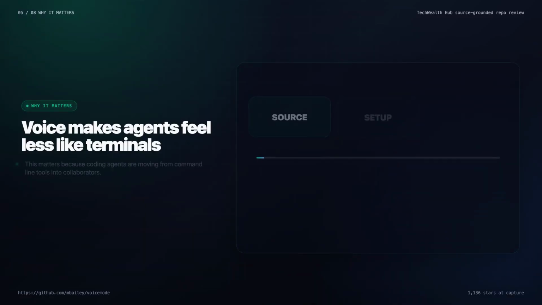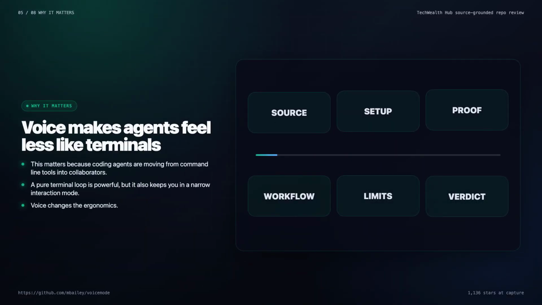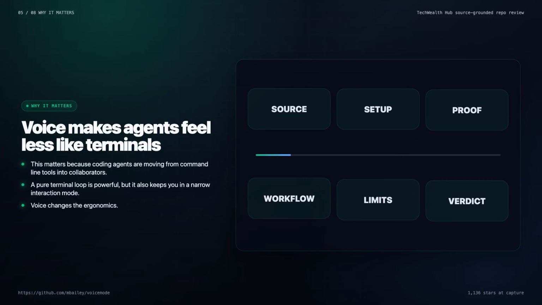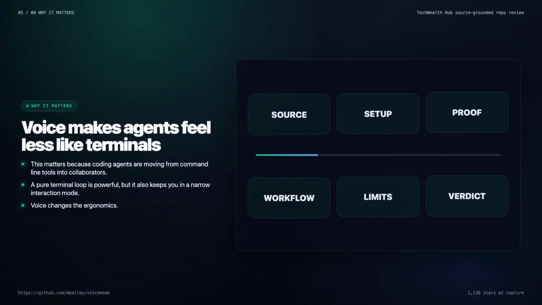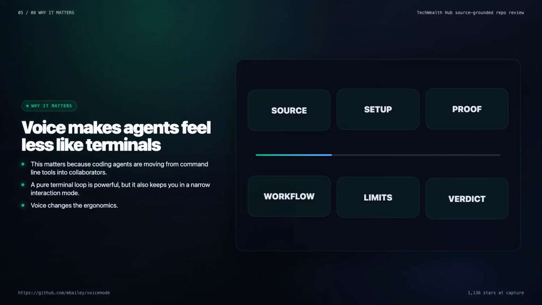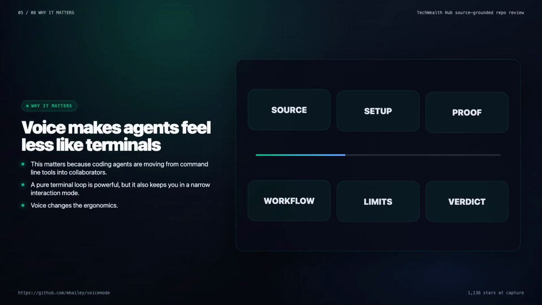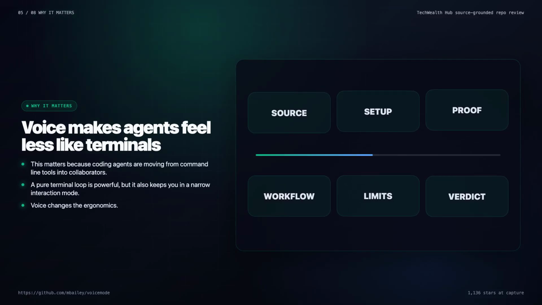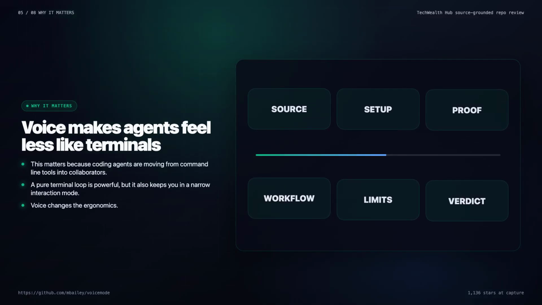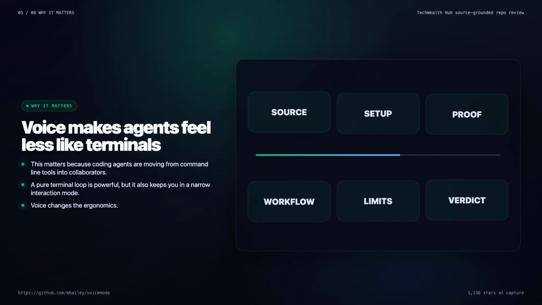This matters because coding agents are moving from command line tools into collaborators. A pure terminal loop is powerful, but it also keeps you in a narrow interaction mode. Voice changes the ergonomics. You can brainstorm, correct, and steer faster. You can explain intent in full sentences. You can ask for status while reading the diff. For accessibility, it is even bigger.